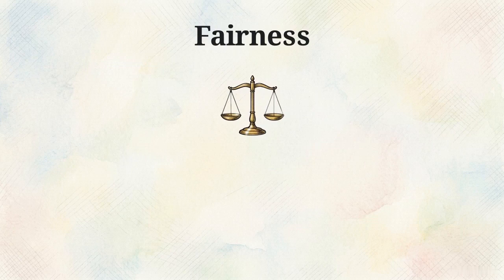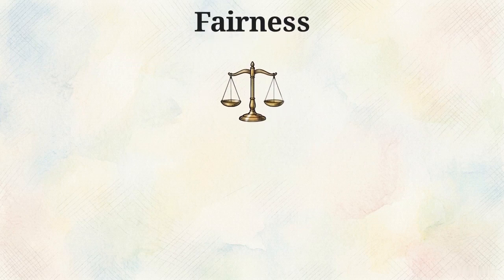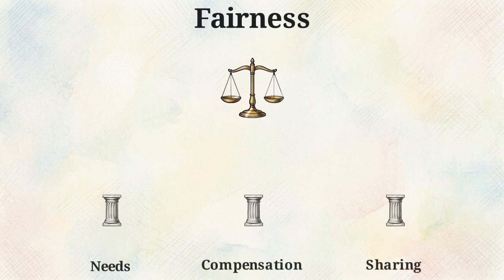provides the guide for balancing this tension through the concept of fairness. This established the yardstick of equality as the starting point for asset division. The court evaluates fairness through three pillars: needs, compensation, and sharing. The sharing principle prohibits financial discrimination between the breadwinner and the homemaker.